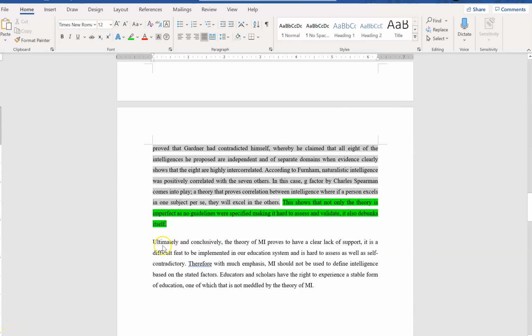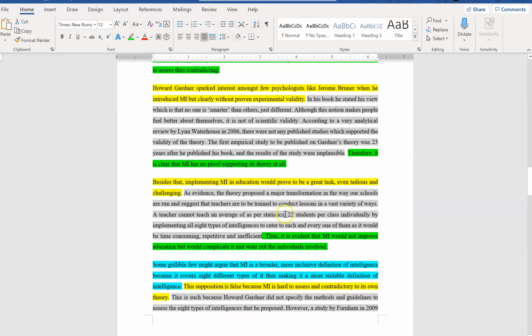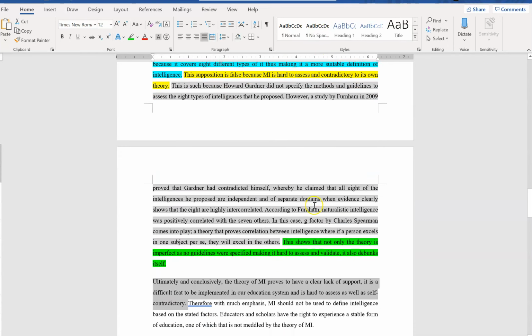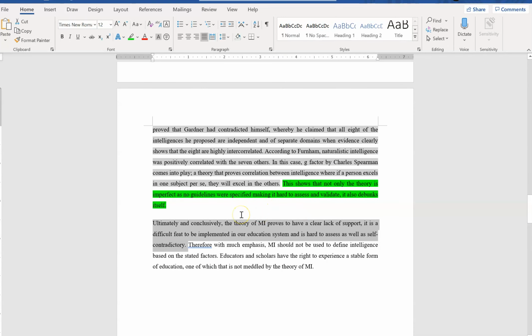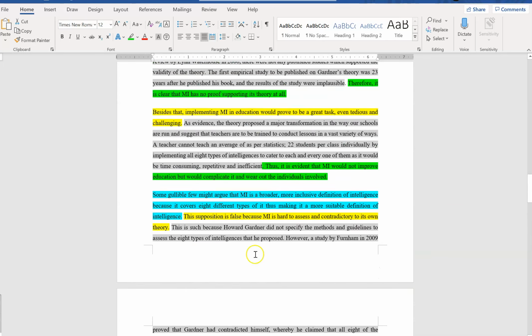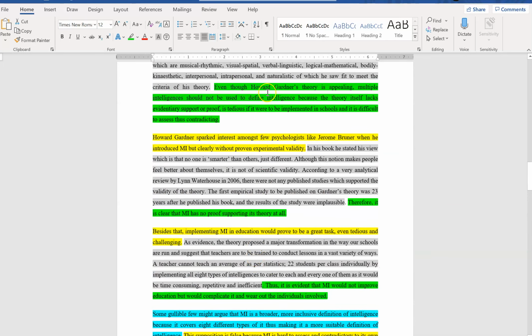This is my conclusion. Okay, I did it in a way that I reiterated the thesis statement, what I've said earlier, but I paraphrase it. One very important pointer is that students cannot copy and paste whatever they have written in the thesis statement.